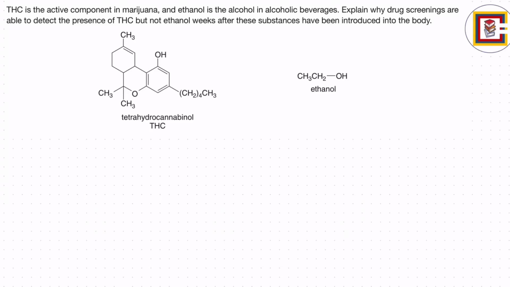Hello everyone. In this lecture, I will explain why drug screenings are able to detect the presence of THC, an active component in marijuana, but not ethanol or ethyl alcohol, weeks after these substances have been introduced in the body. You can see this is the THC molecule, tetrahydrocannabinol, an active component present in marijuana, and this is ethyl alcohol, CH3CH2OH, that is ethanol.